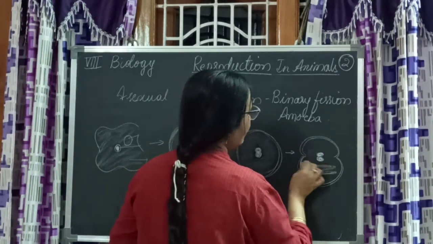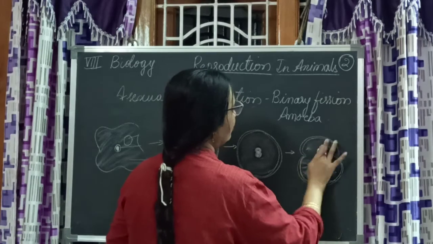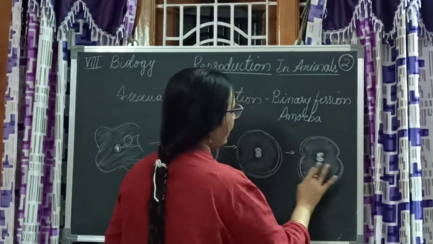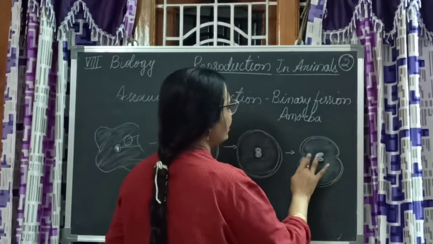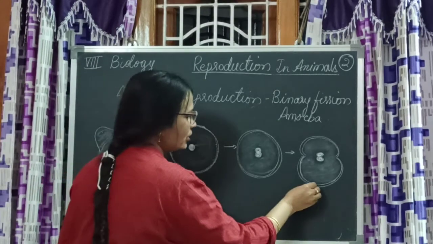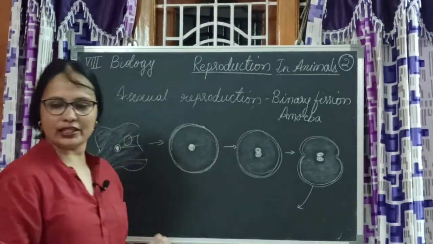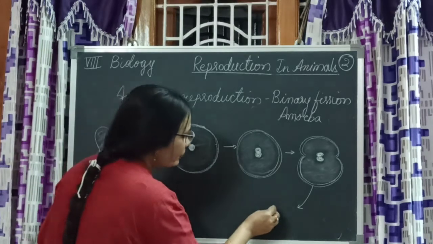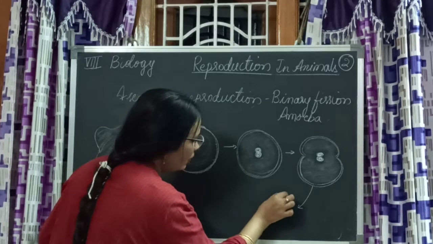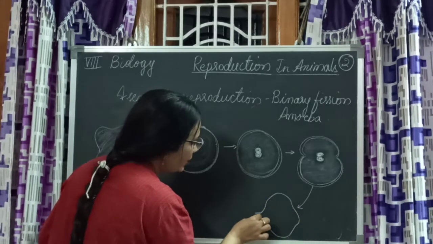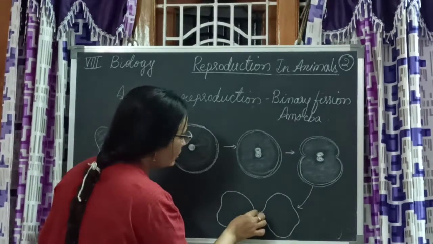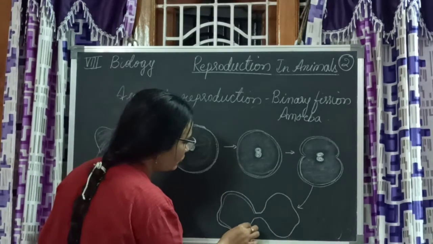Now cell membrane, and cytoplasm and the nucleus, everything is showing the constriction. In the next stage it's very clearly shown that the nucleus will divide, but still the cell membrane is intact.